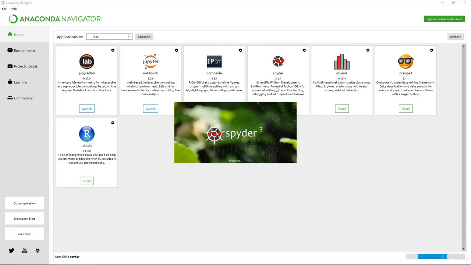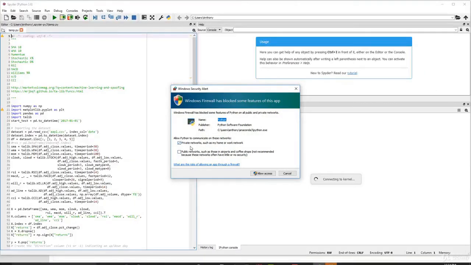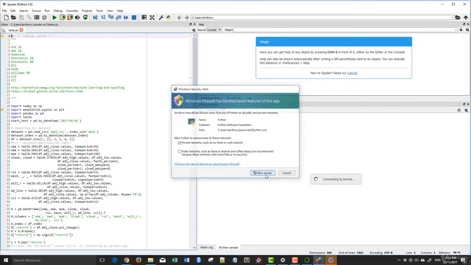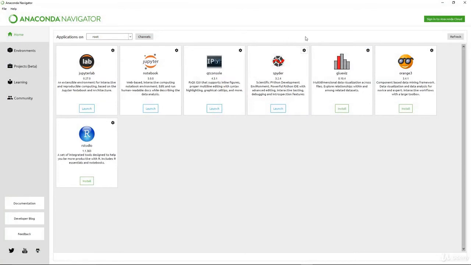Once you click that, this screen comes up, asking to allow Python to communicate on this network. I'll just allow access. Now let me close that off, that's not relevant for our use. And there we go, you have Python running now. So let's just close this. That's basically how you run Spyder.